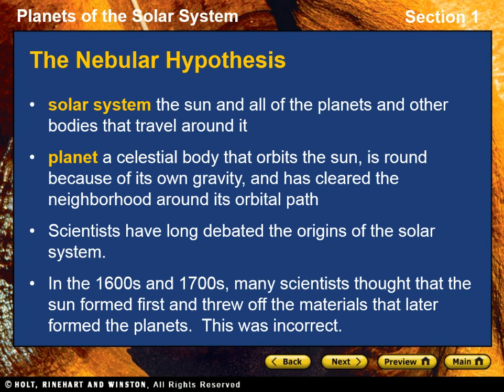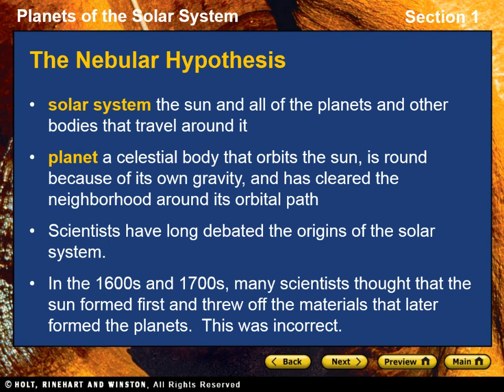The solar system consists of the Sun and all of the planets and other bodies that revolve around the Sun. Planets are any of the primary bodies that orbit the Sun. Scientists have long debated the origins of the solar system.